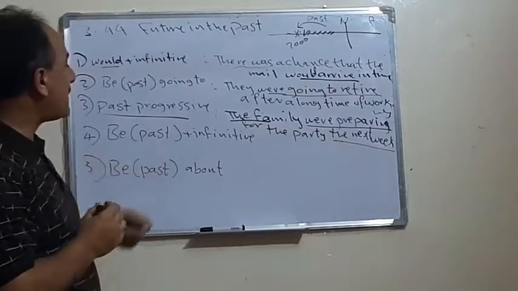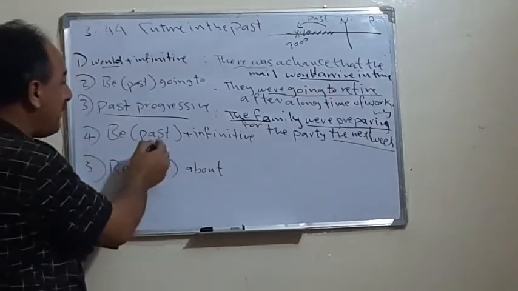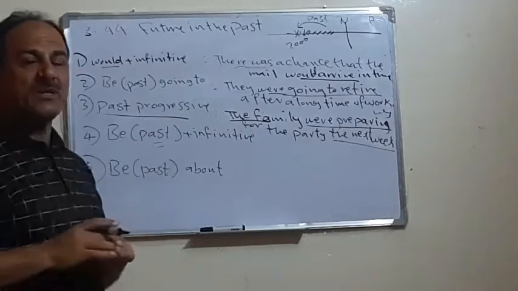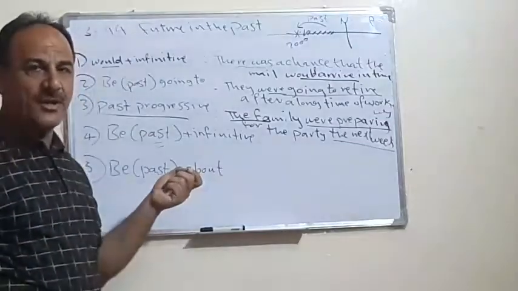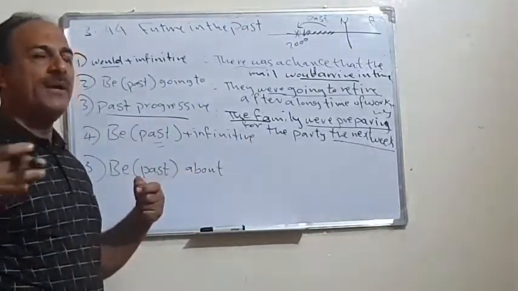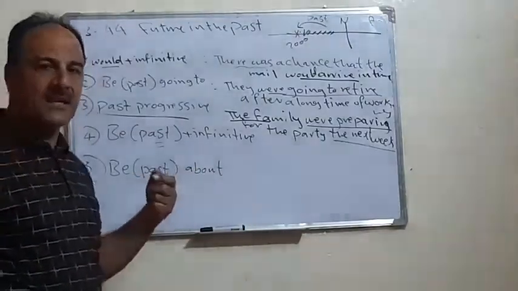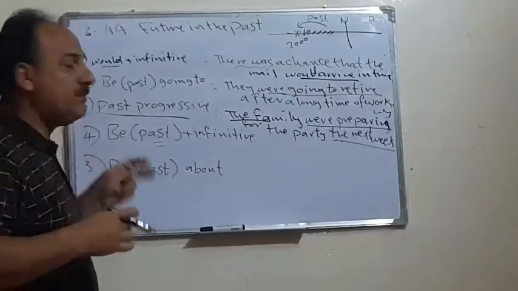Then we have be plus infinitive. Be should be in the past plus infinitive. As we said, he is to read a new story. He is to start a new job. He is to go to France. Be should be in the past.